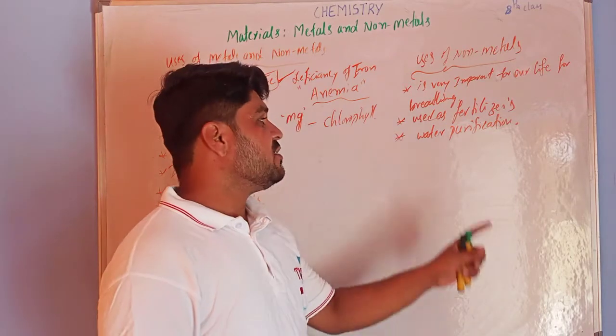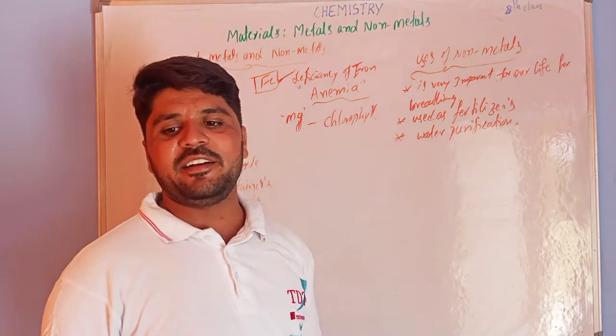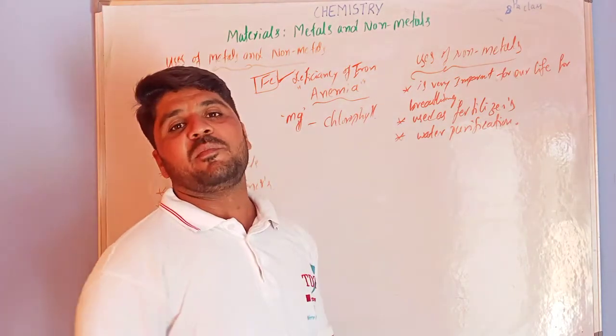Coal, like that, is used in water purification. This is a very important use of non-metals.